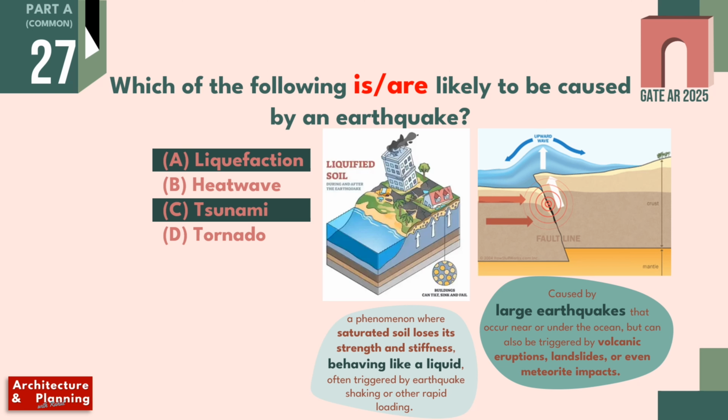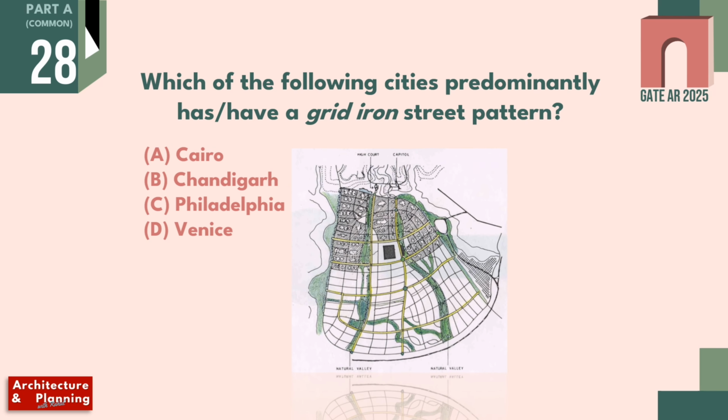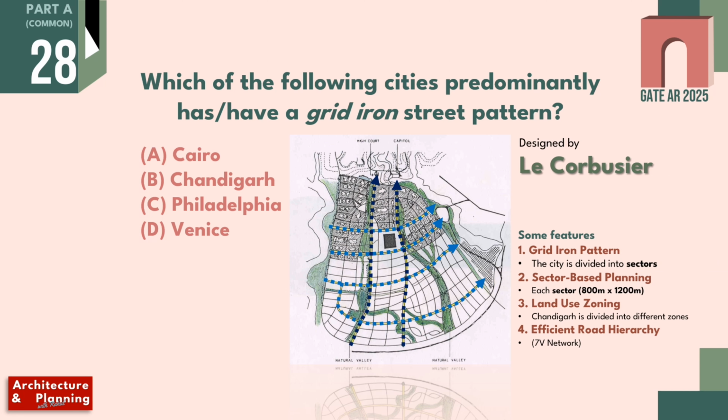Let's move to the next question. This is the last question of the common section. This is also an MSQ type question. The question is, which of the following cities predominantly has or have a grid iron street pattern? So option B, Chandigarh, has grid iron pattern. It was designed by famous architect and urban planner Le Corbusier. Some common features of Chandigarh city planning are grid iron streets. It is also a sector-based model with land use divided into different zones. It also has an efficient road hierarchy, also known as 7 Vs. Therefore, Chandigarh has grid iron pattern.